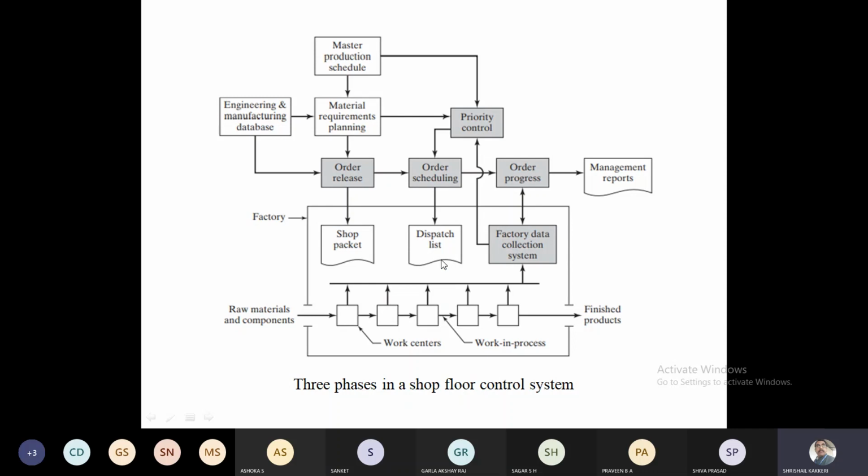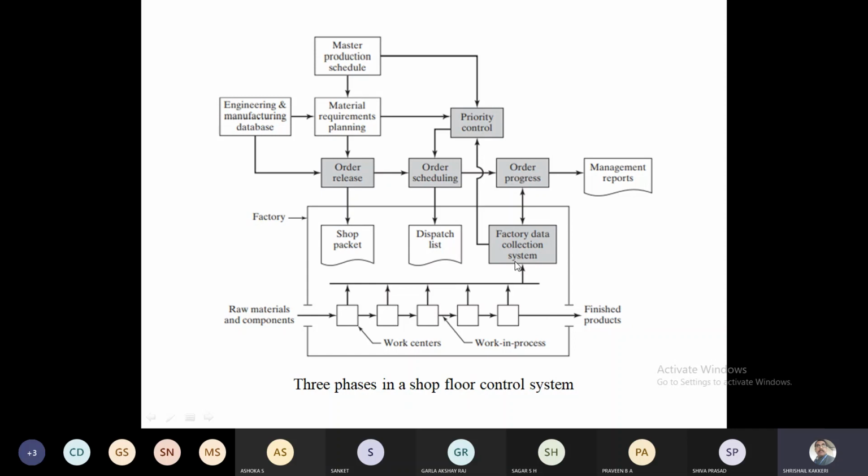All these lead to the factory data information you have to collect. So we still have not started the production. With this, we are going to schedule the production, the raw material will enter, the work will be processed on each workstation, and the finished product will be taken.